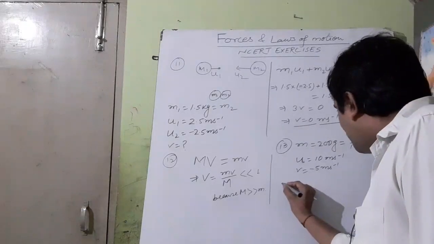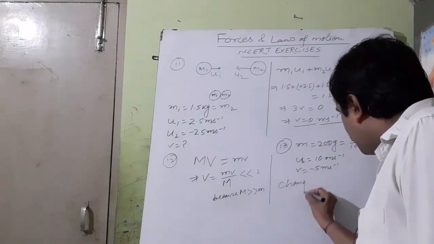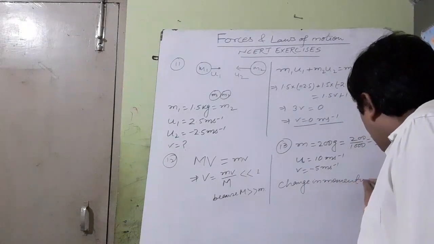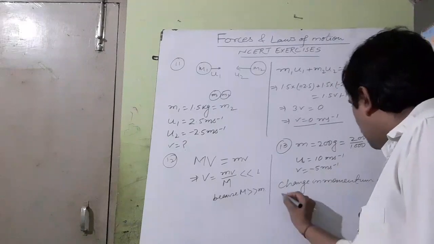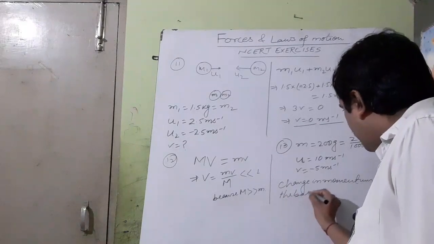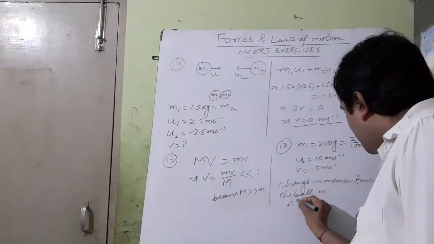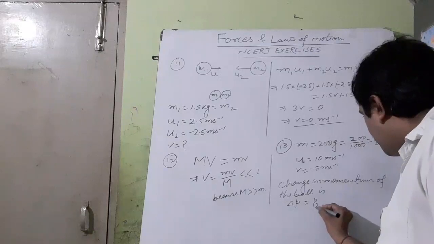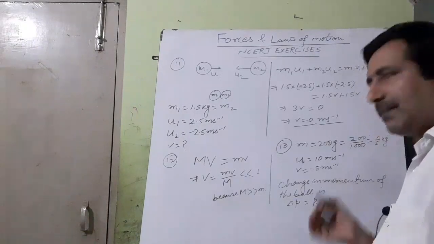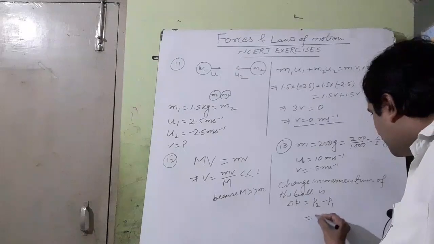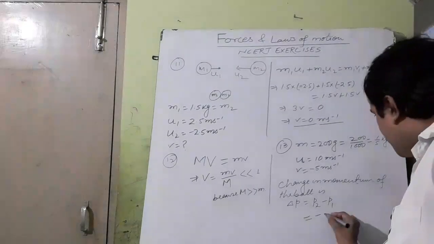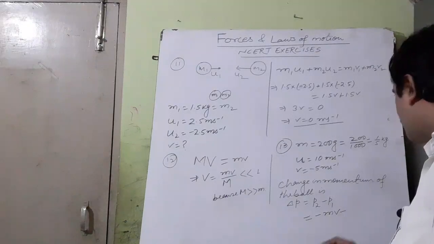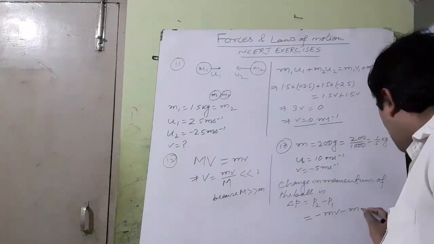Now you see change in momentum of the ball is delta p. It is equal to final momentum p2 minus initial momentum p1. You see, final momentum is minus mv, minus mu.